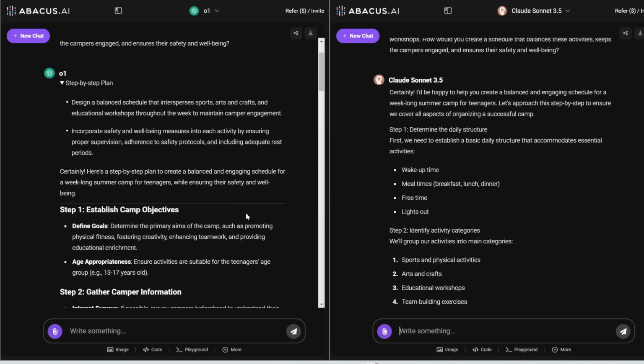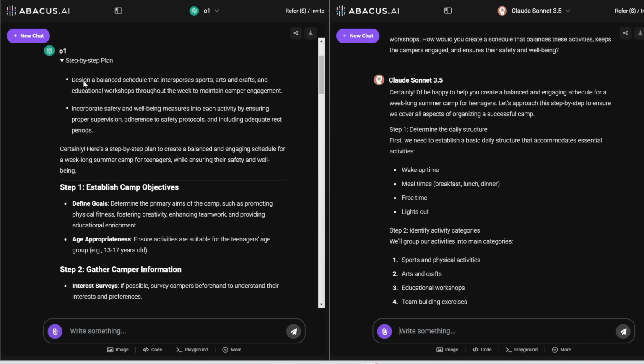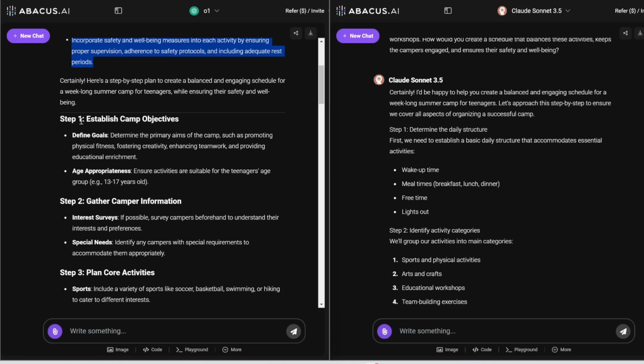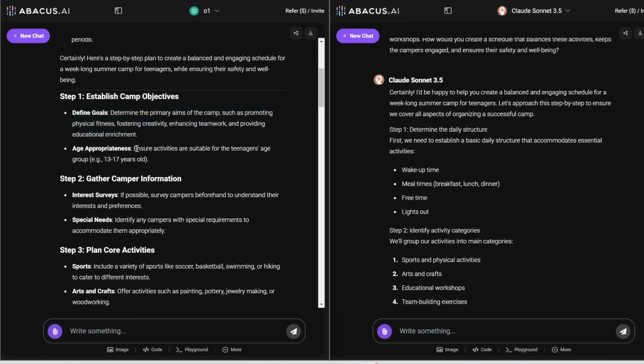Now note that there is no correct answer here. I just want to get a sense of how it would think through this problem and look at the quality of its answers. So here is O1's answer. This is the step-by-step plan. Here is what it needs to do. So step 1, establish camp objectives. You gotta first define the goals, determine the primary aims of the camp, such as promoting physical fitness, fostering creativity, etc. Age appropriateness, ensure activities are suitable for the teenager's age group.